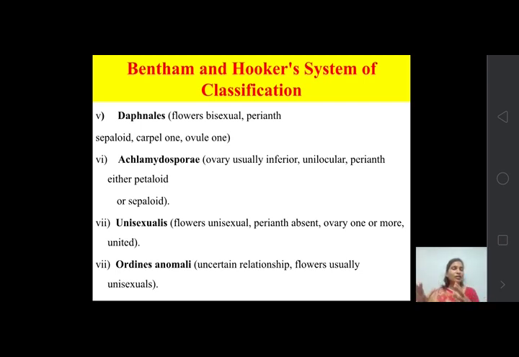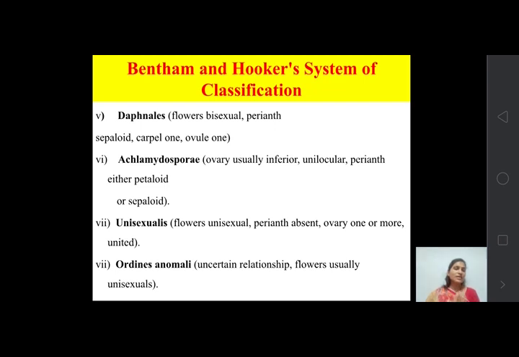That means all the plants which do not match with the other series, or if there is confusion on the basis of their characters, where the author is confused about where they may be placed, there is uncertainty about those plants. All such plants which show an uncertain relationship are always kept in Ordines anomali. Their flowers are usually unisexual.